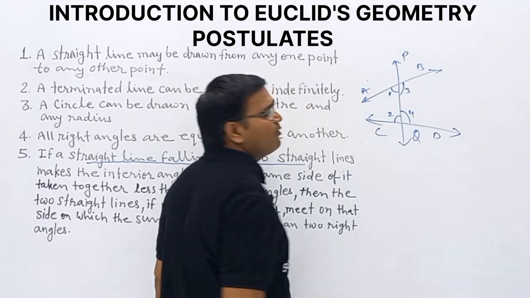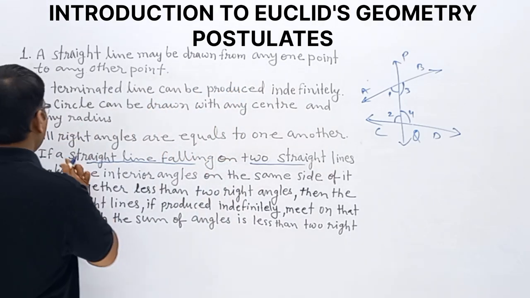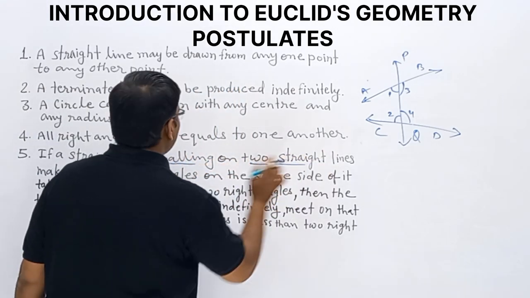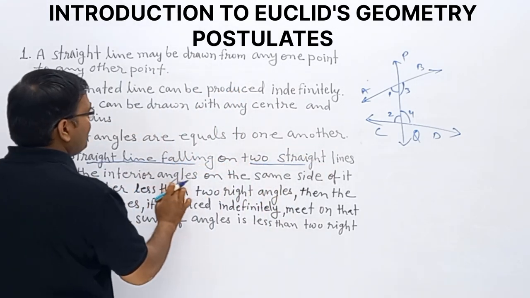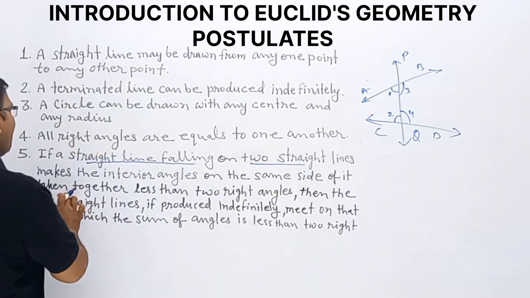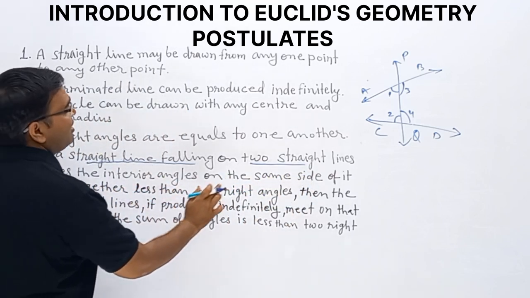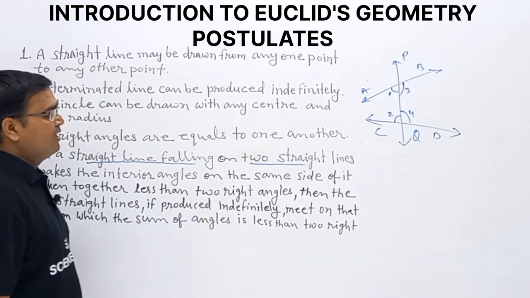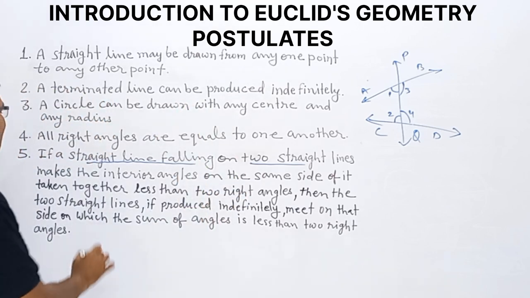3 and 4. These are what? Interior angles. So if a straight line falling on the two straight lines makes the interior angles on the same side of it taken together less than 2 right angles.